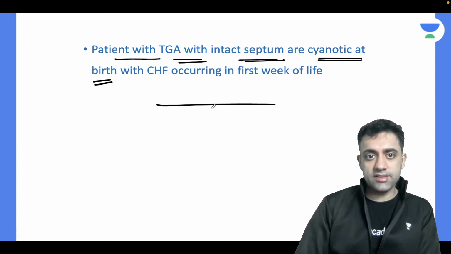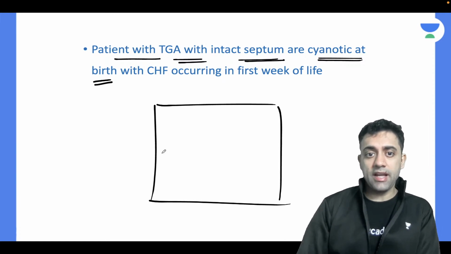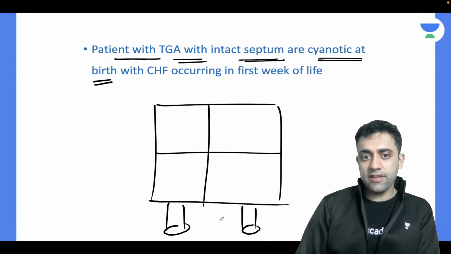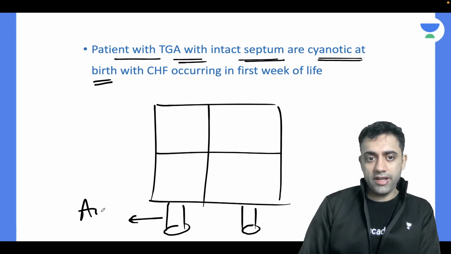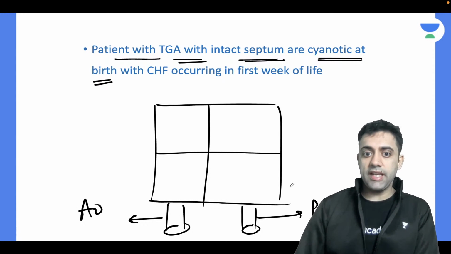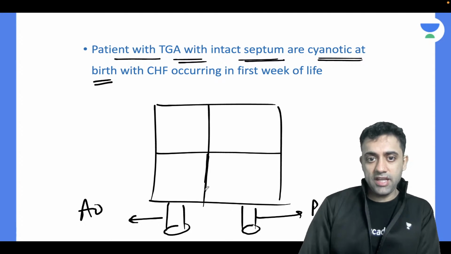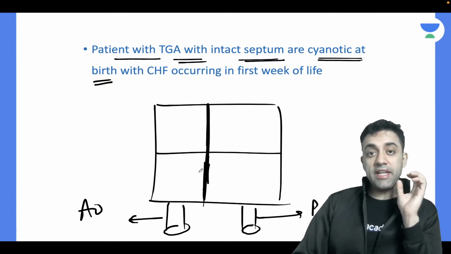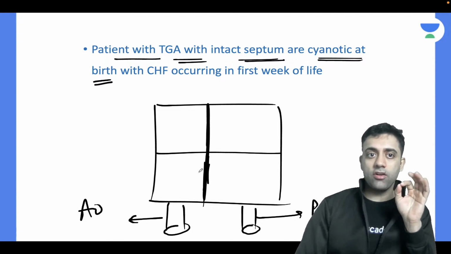One student was asking how many hours the baby will survive. Again, this is our aorta and this is our pulmonary artery. TGA with intact septum means the atrial and ventricular septum are like a normal heart, but only TGA.